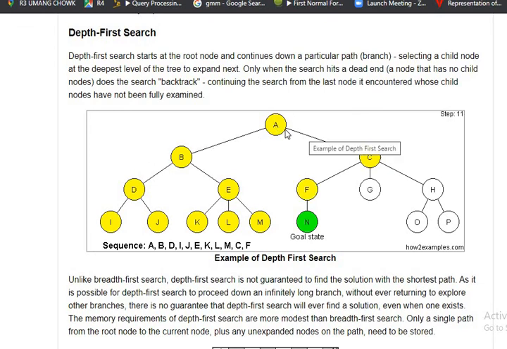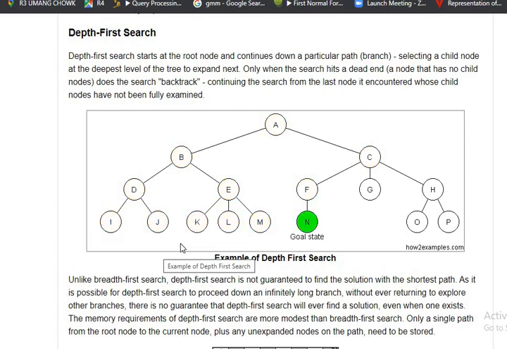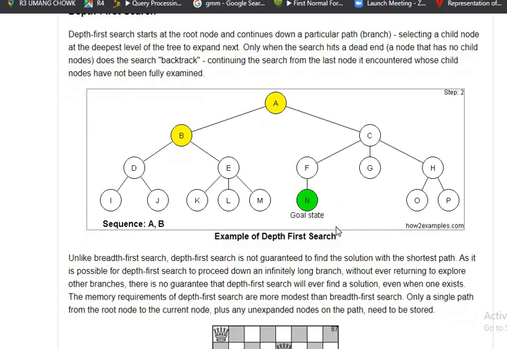So what we are doing is starting our journey from node A, and N is our goal node. Initially we will visit the left subtree completely, then move ahead with the right subtree. This is a clear graphical representation, and I think students can understand clearly. This is the sequence we are writing below: A, B, D, I, J. It will come down from A to B, B to D, D to I, J, then it will move to E, then K, L, M, then it will move to C, F, N. So this is the final state where we reach the goal state.